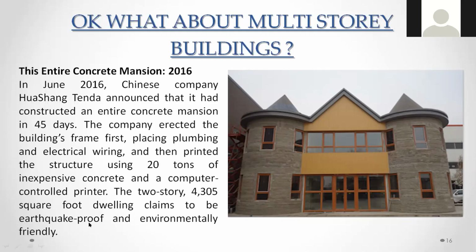See, in 2016, the Chinese built a building with 20 tons of inexpensive concrete and a computer-controlled printer. That is 4,305 square feet. How many days did it take? 45 days. If you were doing it with conventional construction, is it possible to build this building within 45 days? No, it is not possible. But here, some requirements apply: proper placing and plumbing is required. Then you have to print the proper concreting here. This is what is happening.